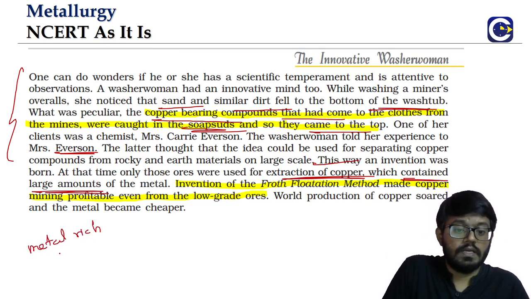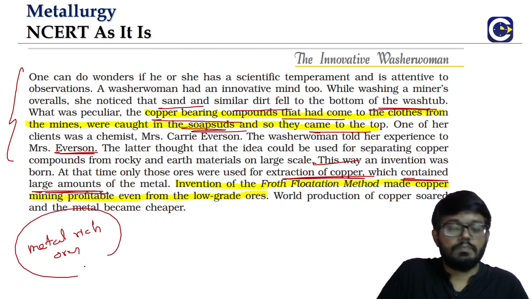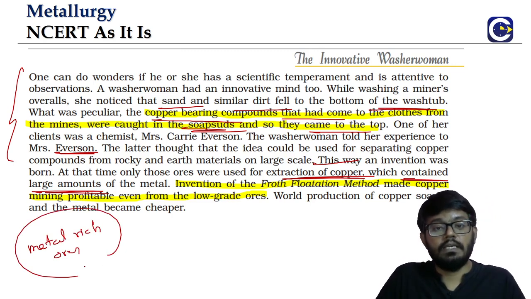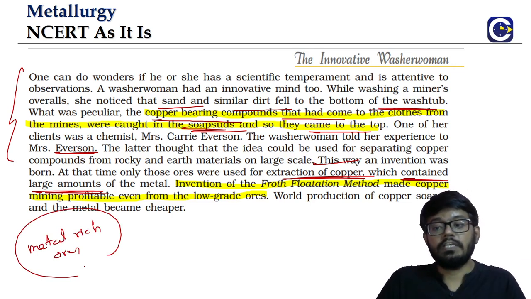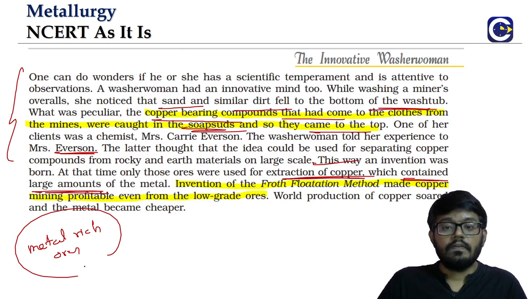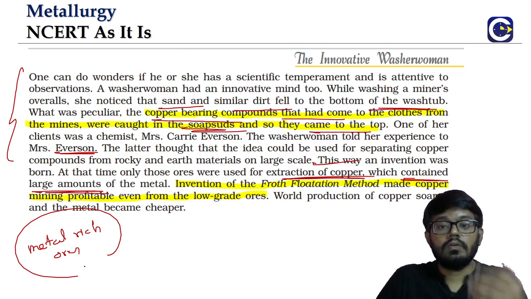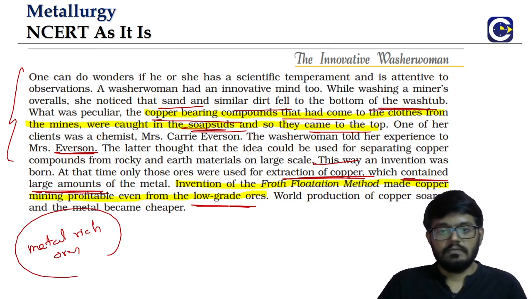But with froth flotation, even the low grade sulfide ores can now be extracted profitably.